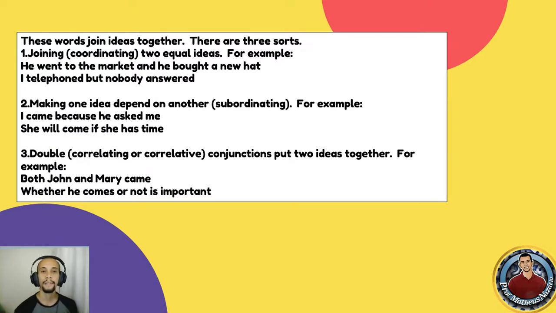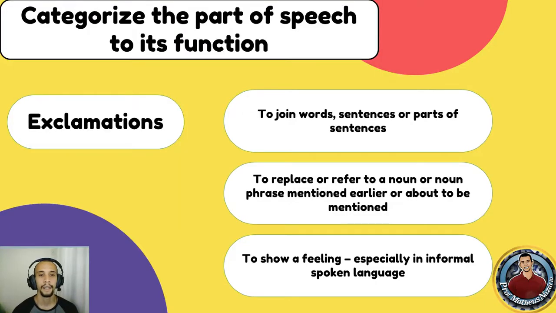Or we also have double conjunctions. They put two ideas together. For instance, both Joe and Mary came. Whether he comes or not is important. Okay? And the last one, we have exclamations.